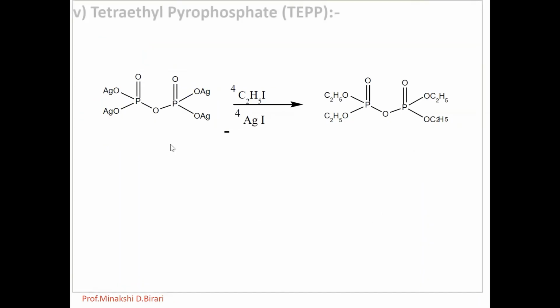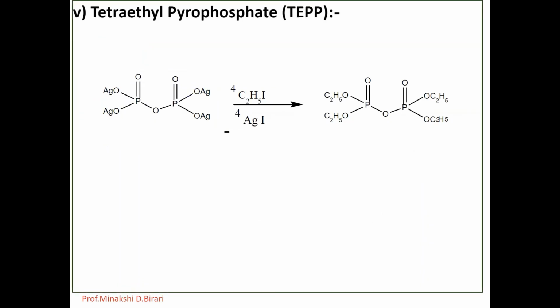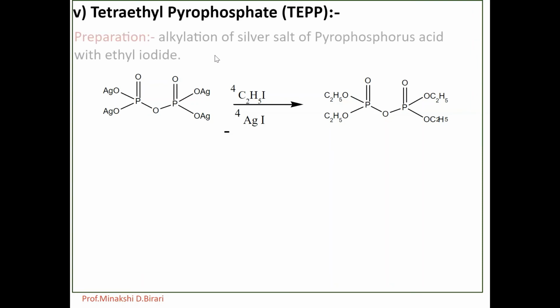Then TEPP, which is called tetraethyl pyrophosphate. So it was first synthesized by Clermont in 1854 by alkylation of the silver salt of pyrophosphorus acid with ethyl iodide. This one is the reaction for the preparation of TEPP.